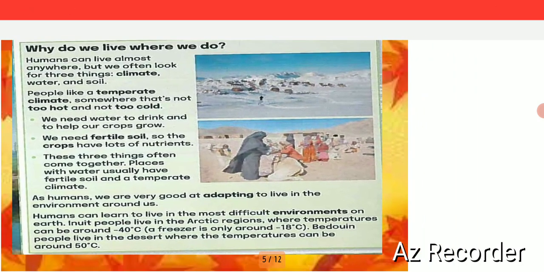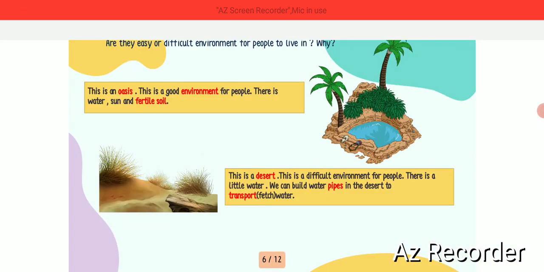So let's move to another thing here. We have, are they easy or difficult environments for people to live in, and why? So let's see here. This is an oasis. This is a good environment for people. There is water and sun and fertile soil. So these are the important three things. If there is fertile soil, and there's good weather and water, so why not? Let's live there.